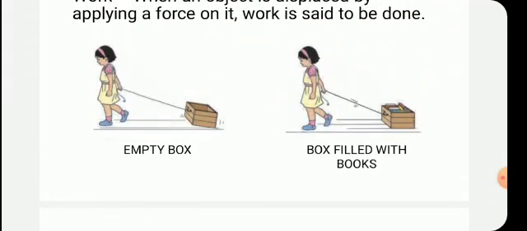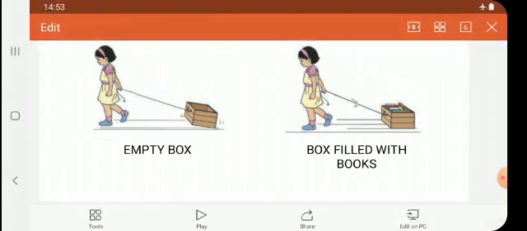See here, where is more work done? You are observing one girl pulling an empty box. In another picture, you are observing that a girl is pulling a carton or a box which is filled with books. In both the cases, displacement is there.